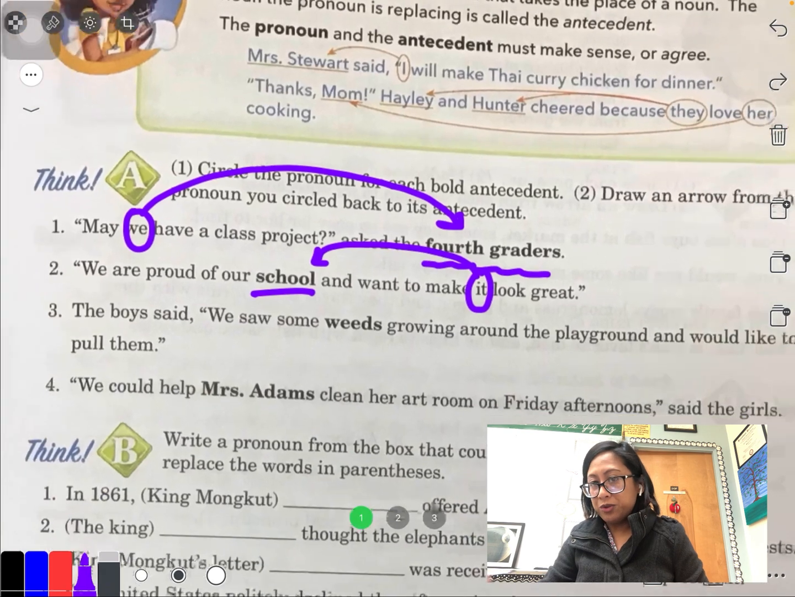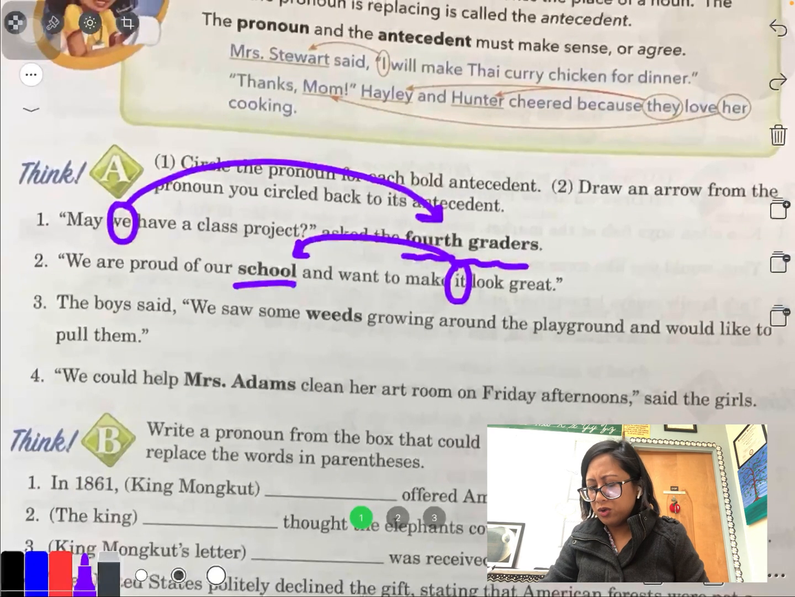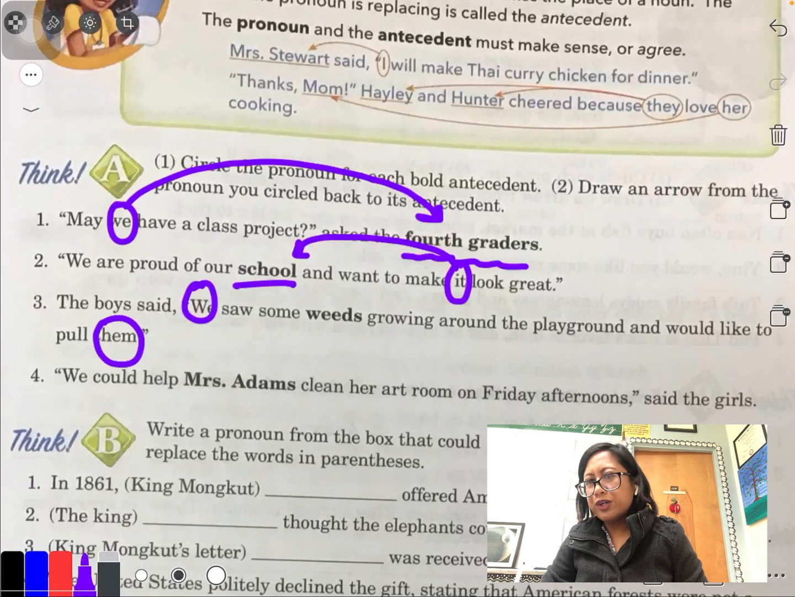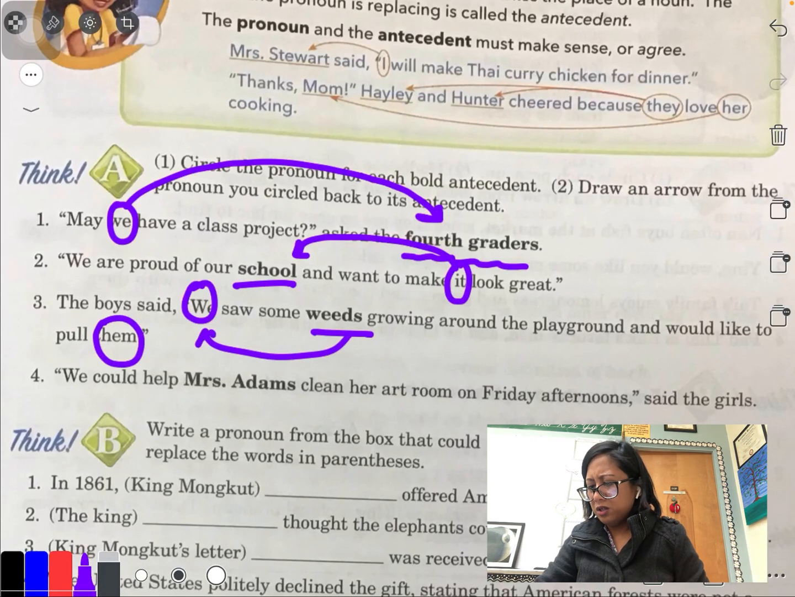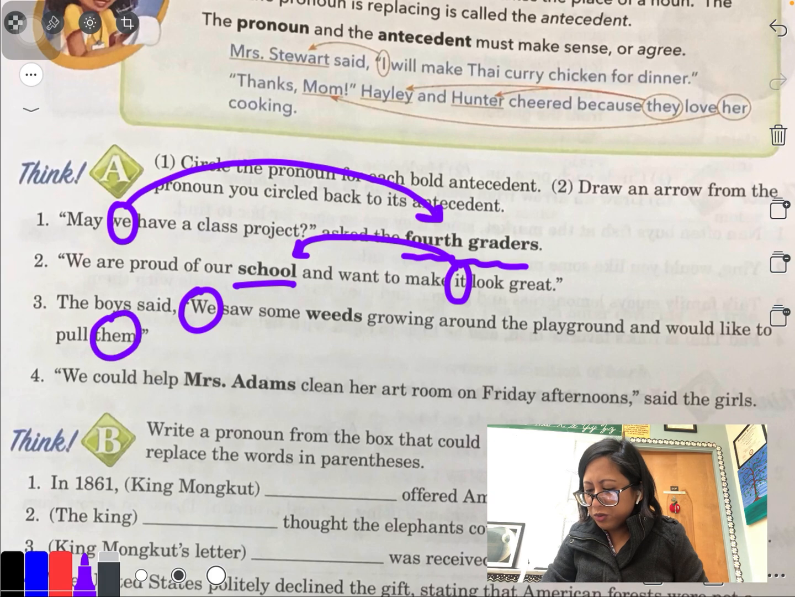Okay, number 3. The boy said, we saw some weeds growing around the playground and would like to pull them. All right, so there are pronouns here. I see we and I see them. But which one is referring to weeds? Would I say we saw some weeds, would I say weeds refer to we? No, right? That wouldn't make sense. Let me erase this. So I'm going to circle the pronouns again. So them refers to weeds.